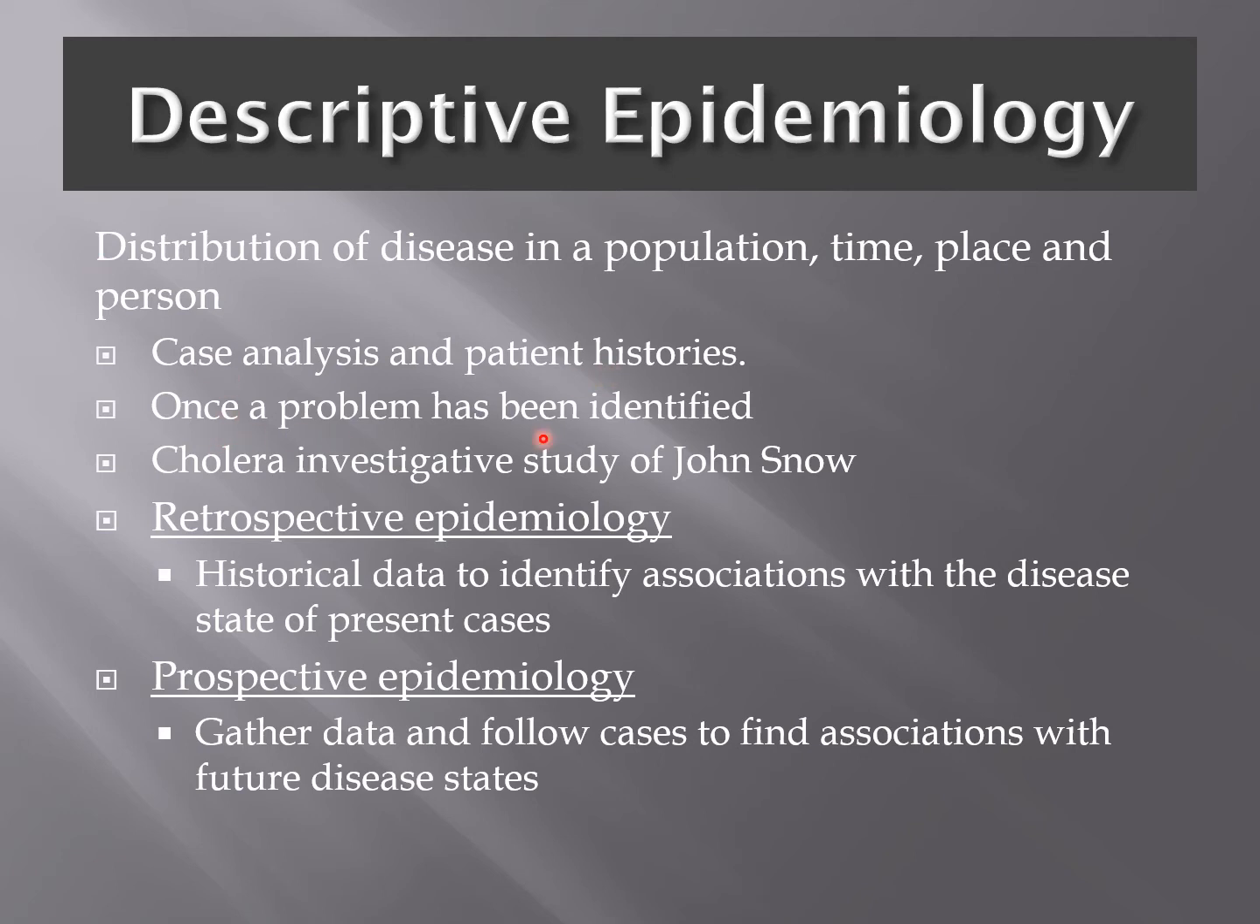In this type of study, the problem is actually known before the study starts, and this study can also be conducted while the outbreak is still occurring. An excellent example is the cholera investigation by John Snow, which we have already discussed. There are two basic types of descriptive studies, retrospective and prospective. In retrospective, we use the historical data to identify association with the disease state of present cases. So it's a backward study, and a prospective epidemiological study is a forward study in which we gather the data and follow cases to find association with the future disease states.